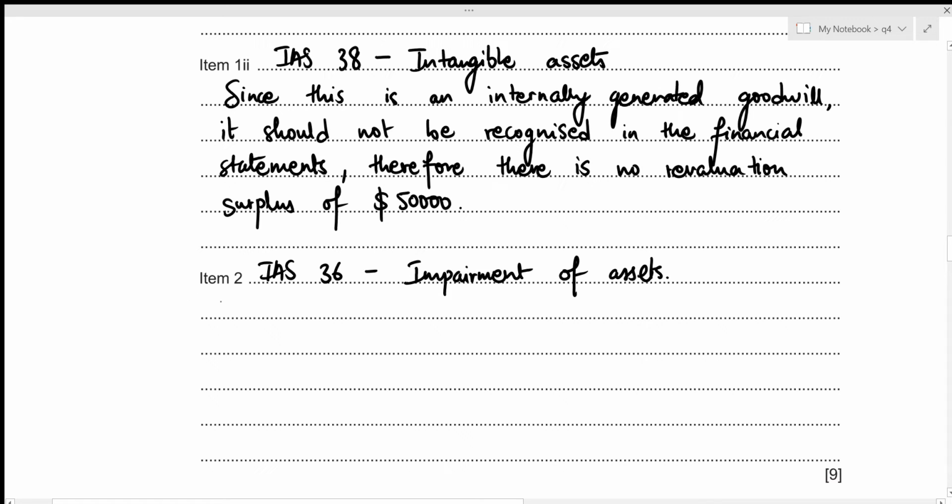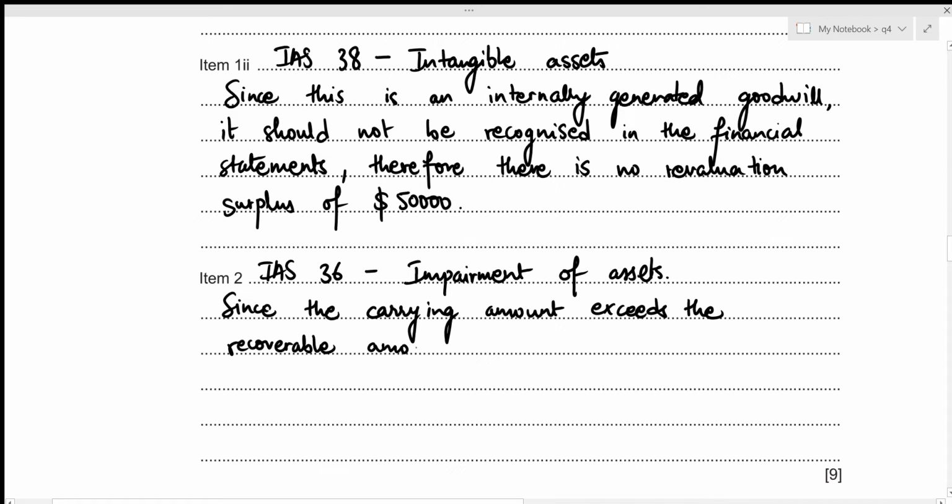Let's write it down. Since the carrying amount exceeds the recoverable amount, impairment has occurred, right?